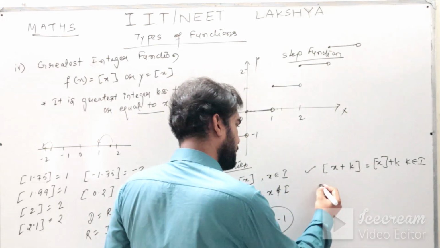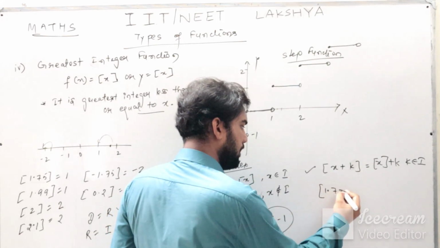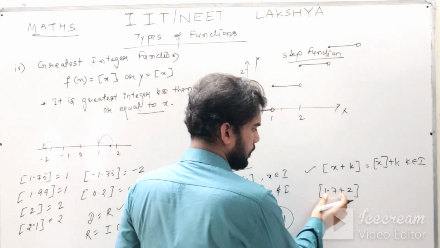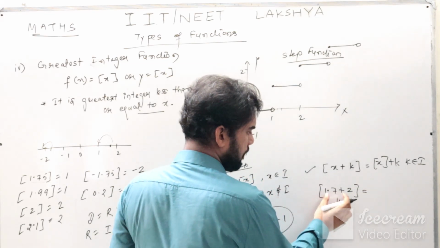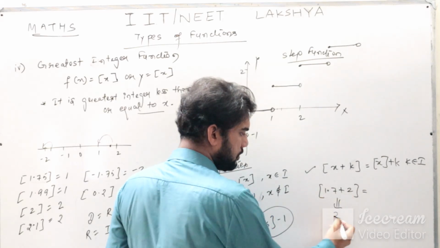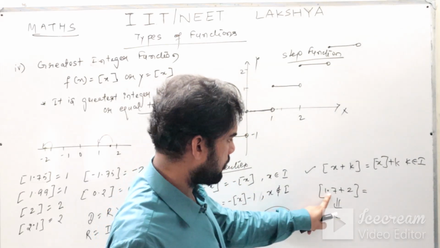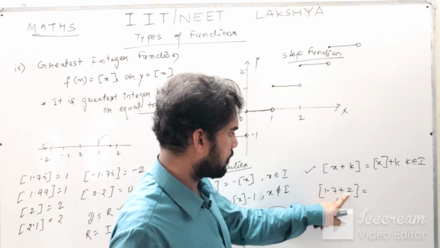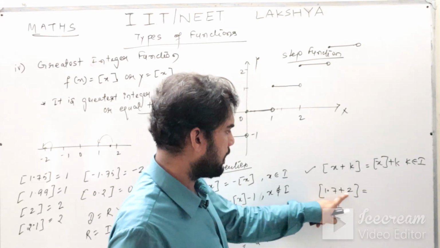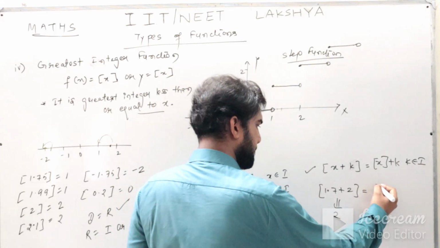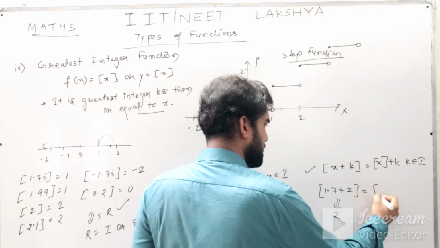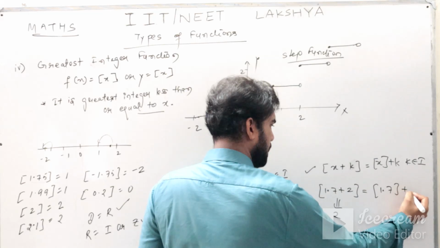Suppose you are having 1.7 plus 2. Left hand side is the box of 3.7, which is how much? The greatest integer of 3.7 is 3, which can be written like this, greatest integer of 1.7 plus 2.